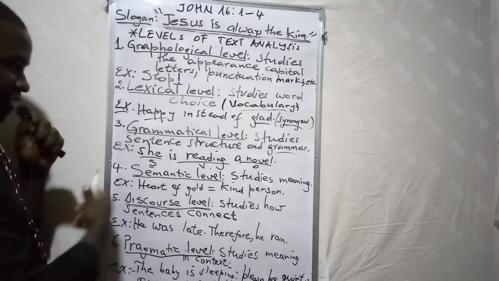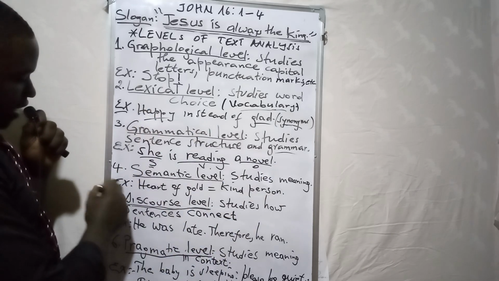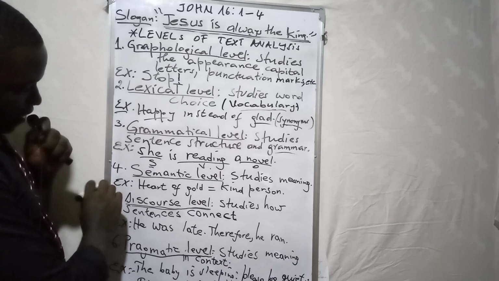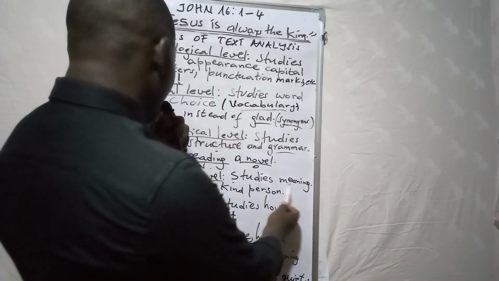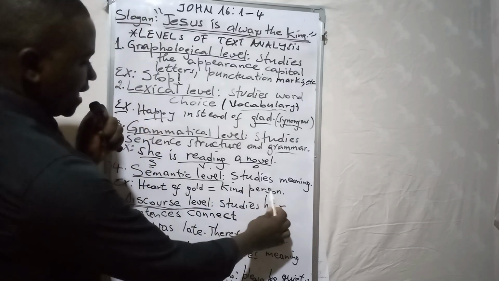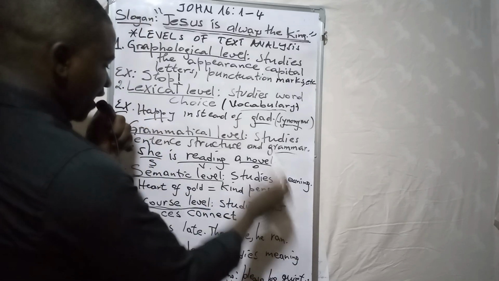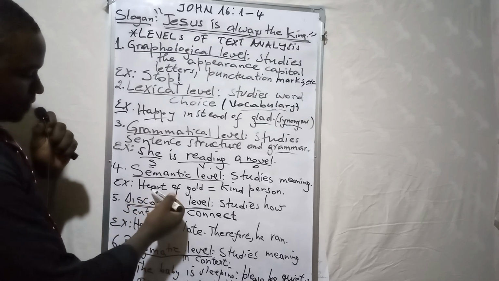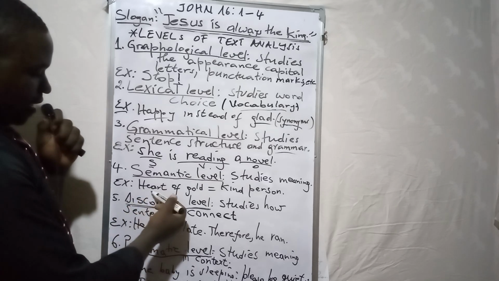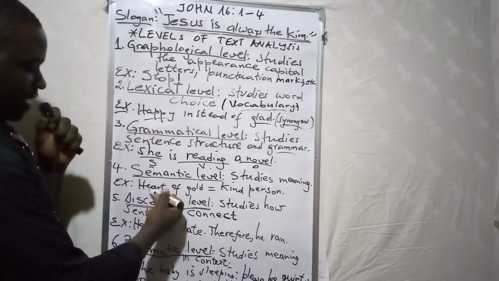That's the structure. So let's see number 4, which is the semantic level. It studies meaning, the normal meaning, right? And you see here, heart of God.